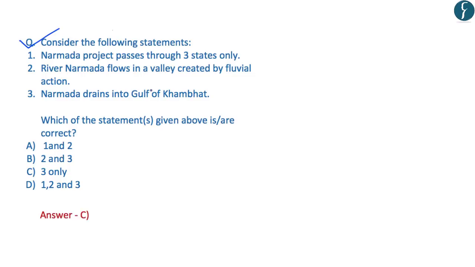So if you notice these statements, the first statement is incorrect because the project passes through 4 states. And they are Gujarat, Madhya Pradesh, Rajasthan and Maharashtra. Further, the second statement reads that river Narmada flows in a valley which is created by fluvial action. This statement is also incorrect because Narmada river flows through a rift valley which has been created by tectonic action.